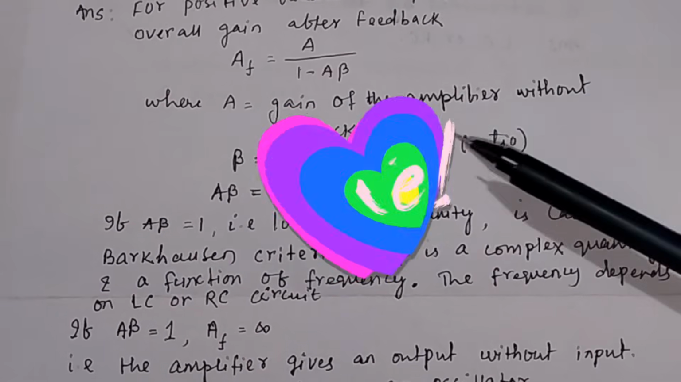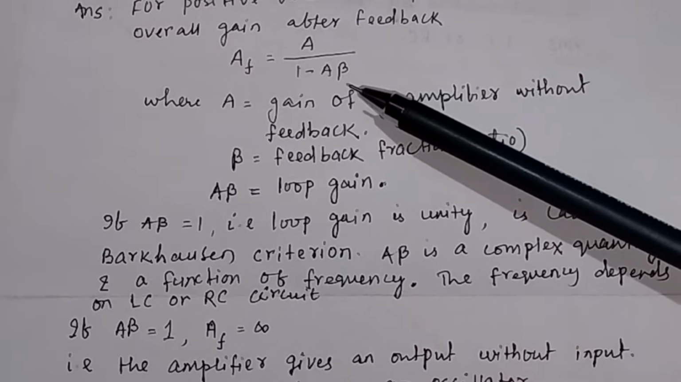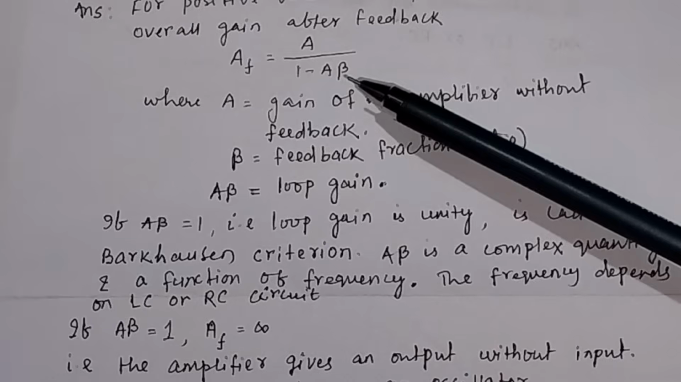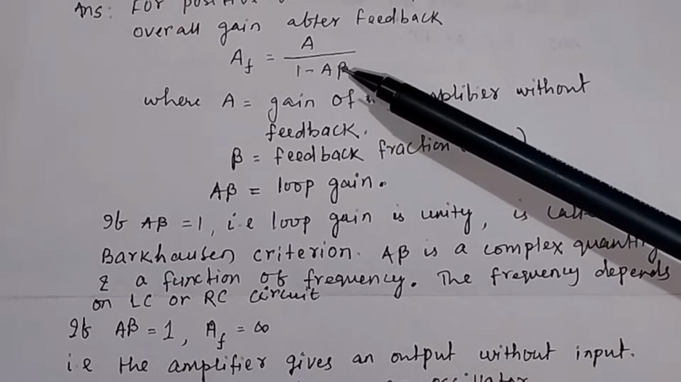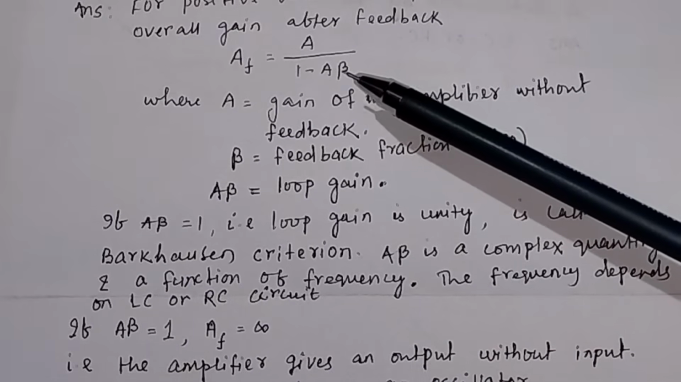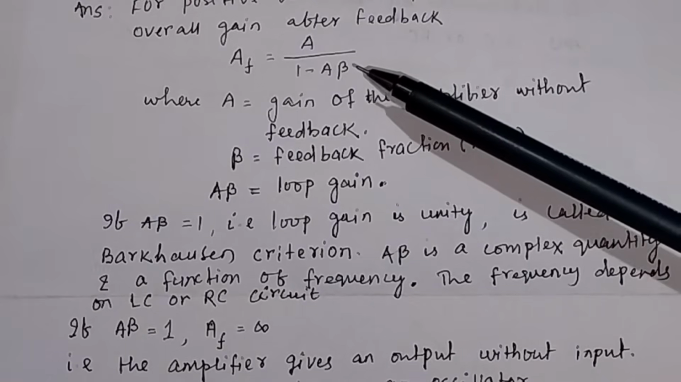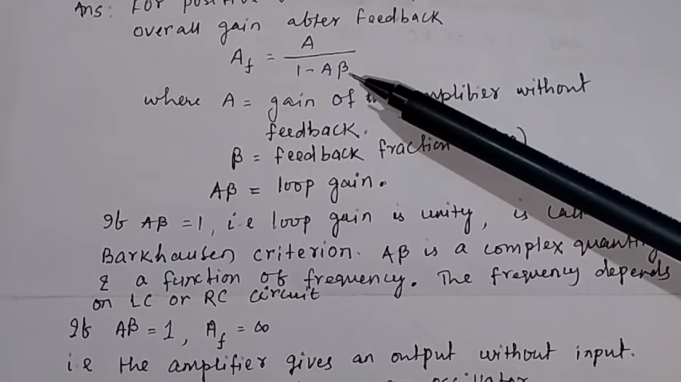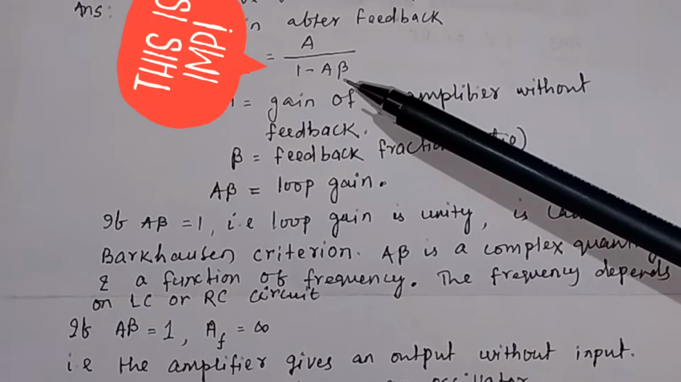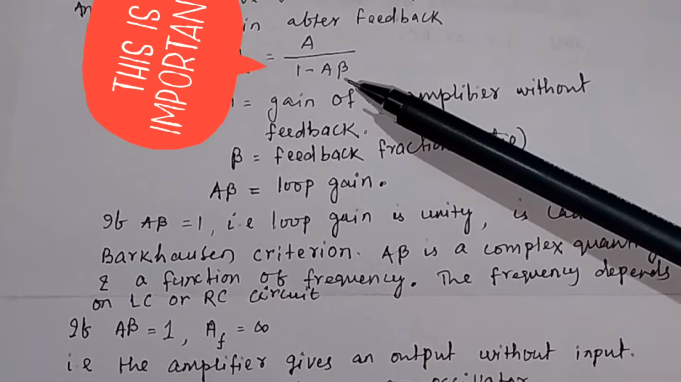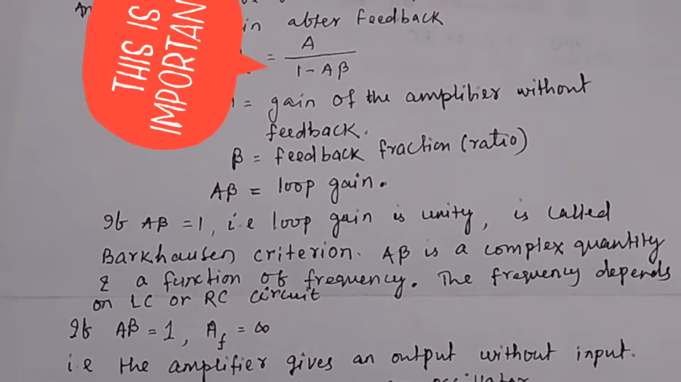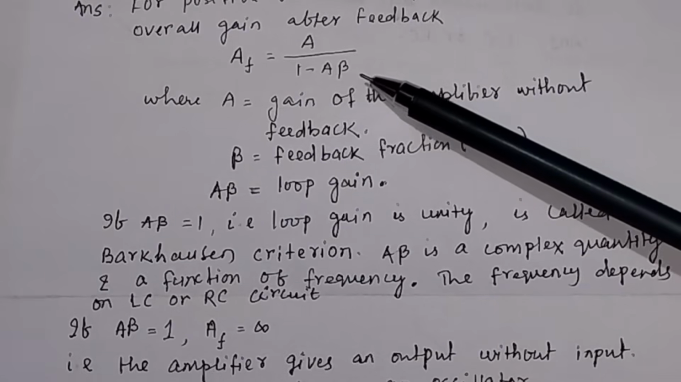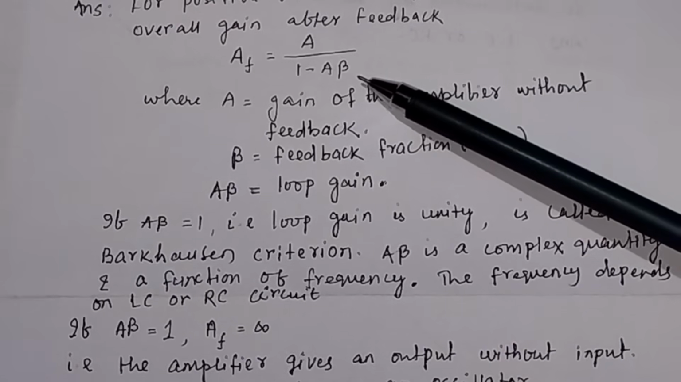Now look at this expression, AF is equal to A divided by 1 minus A beta. If A beta is equal to 1, what will happen? If A beta is equal to 1, or the loop gain is equal to unity, then this is called the Barkhausen criterion. And remember, A beta, or the loop gain, is a complex quantity and a function of frequency. A beta is a complex number, and it is a function of frequency.